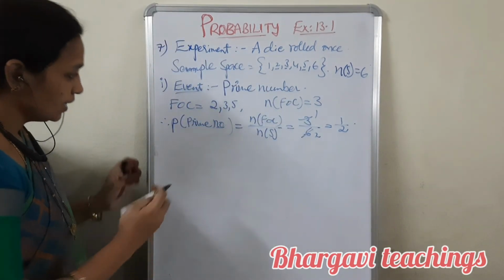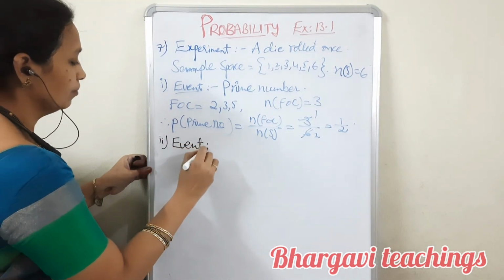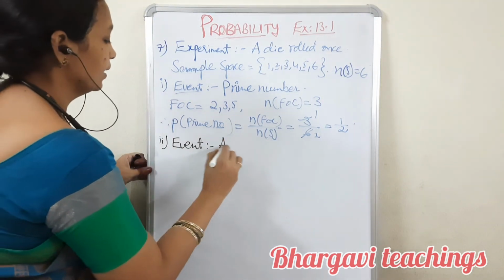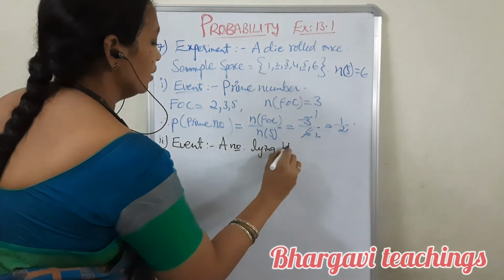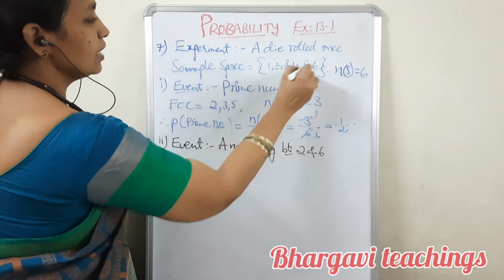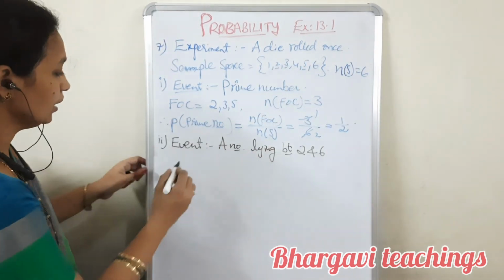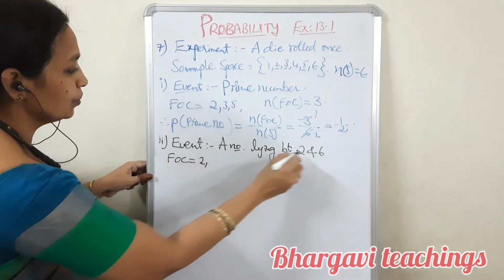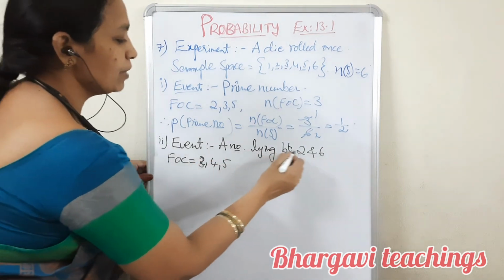Next, the second event is a number lying between 2 and 6. In between 2 and 6, what numbers will lie? 3, 4, 5. You have to select from the sample space. So the favorable outcomes are 3, 4, 5, the numbers lying between 2 and 6.